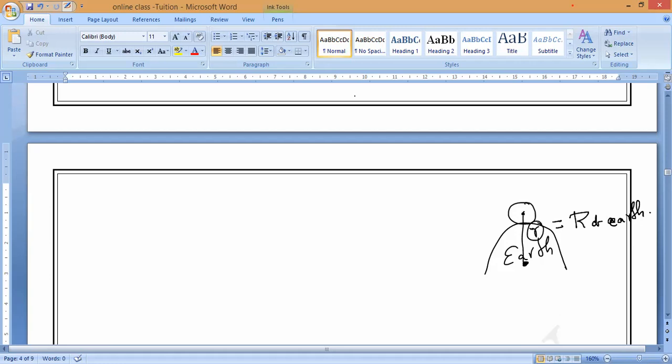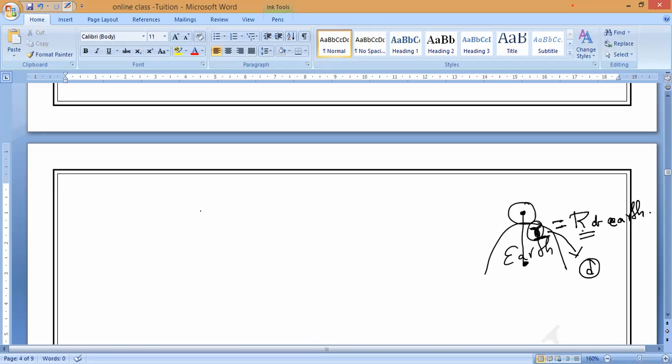When the body is close to the earth, we consider the distance between the centers, R, as the radius of the earth. In the NCERT textbook, they will give you the distance between the bodies as D. Both are the same only. Okay, guys? When the body is close to the earth, small r is equal to capital R.